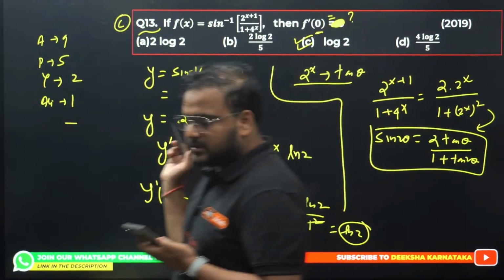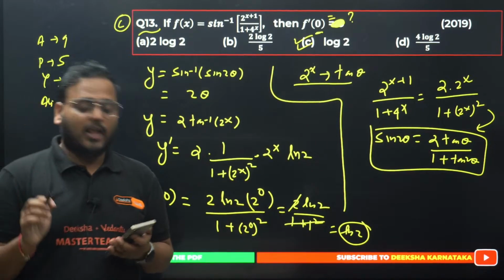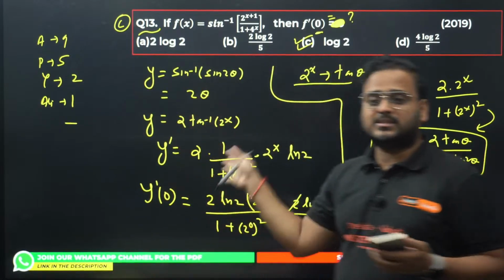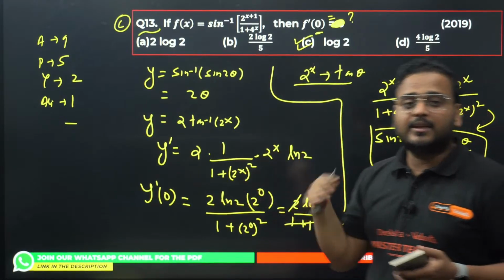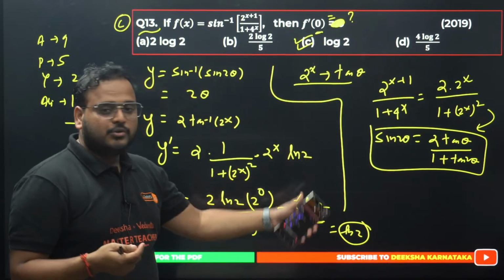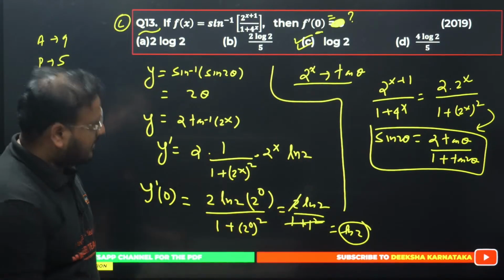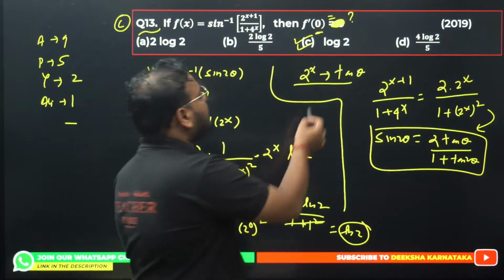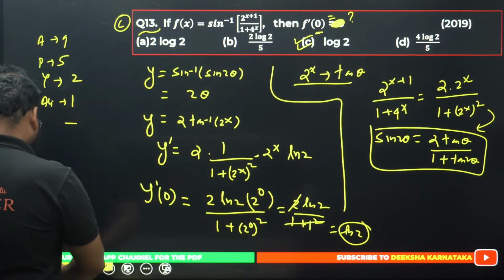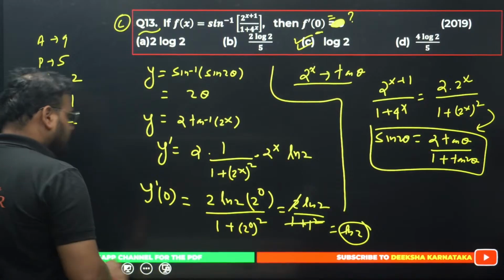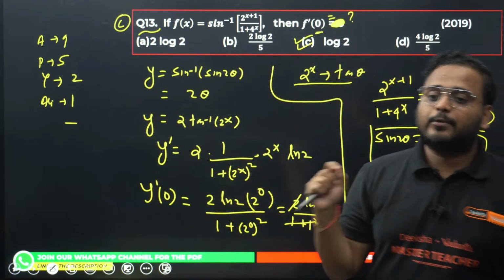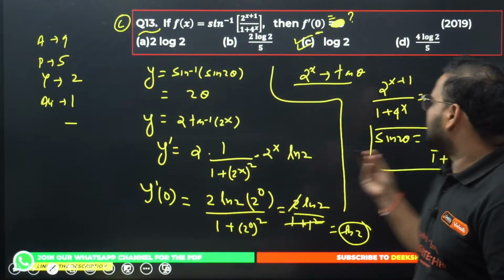How I got this answer? Simple. Now you might have this in your mind that, sir, how do we solve this entire process in 1 minute in the examination? Because this is a PYQ, so of course I need to be faster. So you should be able to click that this is the substitution over here. So I'll tell you what the necessary steps are. I'm going to mark the necessary steps, meaning how many steps you can write in your paper to get the answer faster.